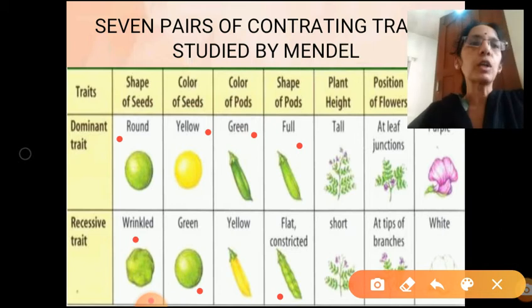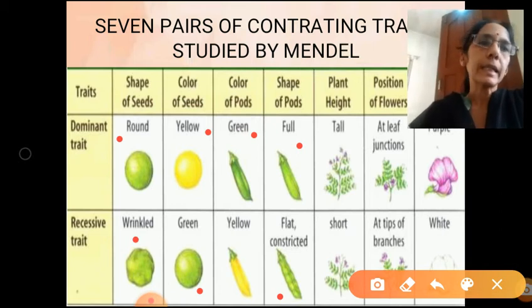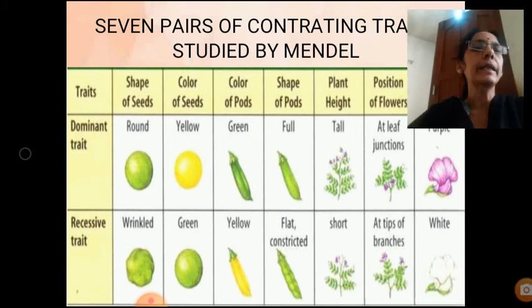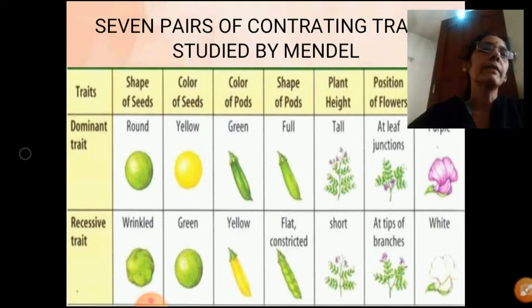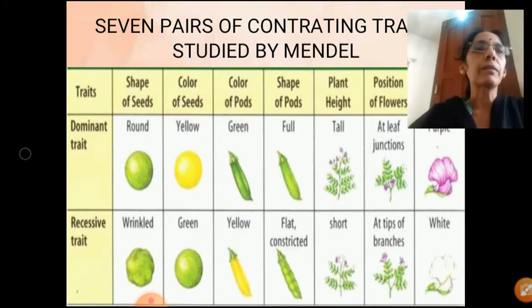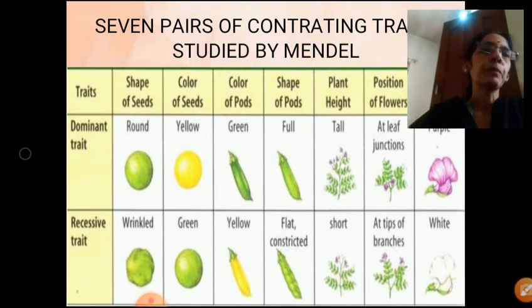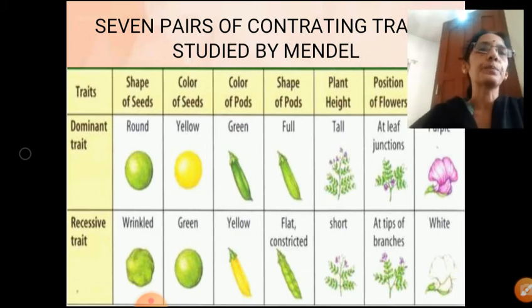So how many pairs of character has he selected? He has selected 7 pairs of character. First one is height. If you take height, tall is dominant, dwarf is recessive. Second one is the color of the flower. Purple or violet is dominant, white is recessive. Position of the flower. Axil flower is dominant, whereas terminal flower is recessive.